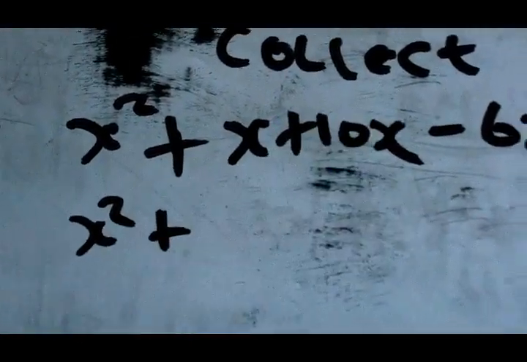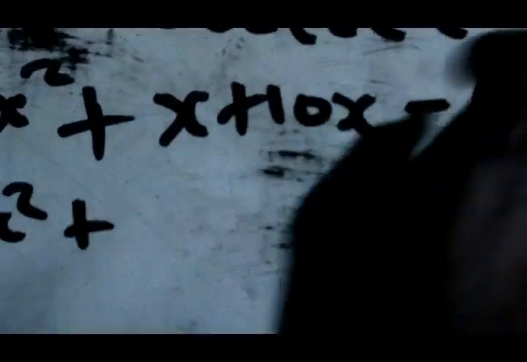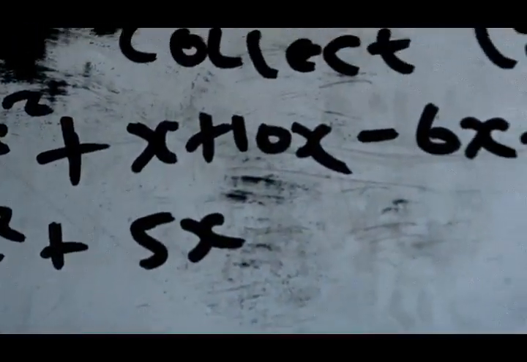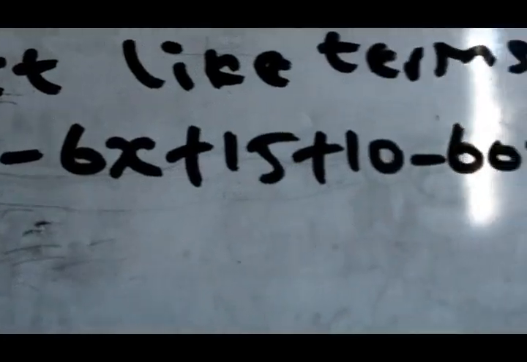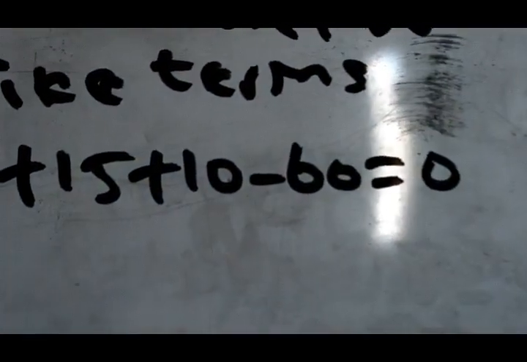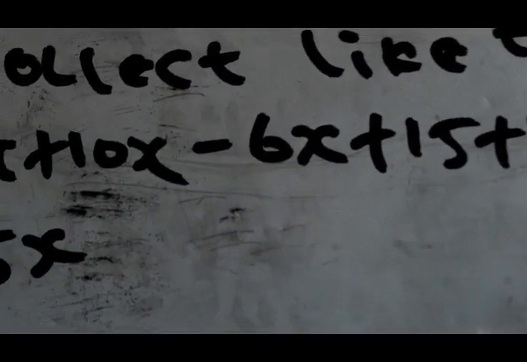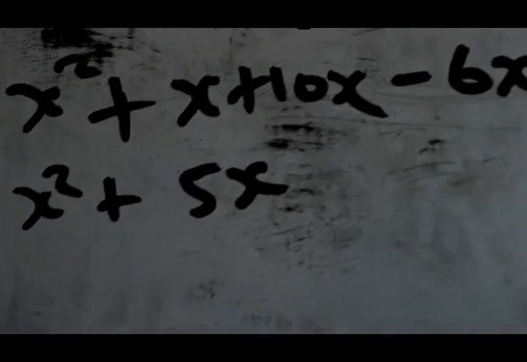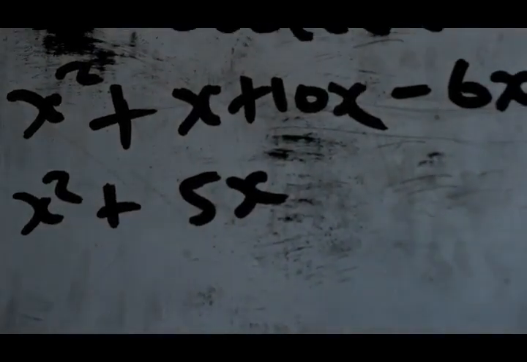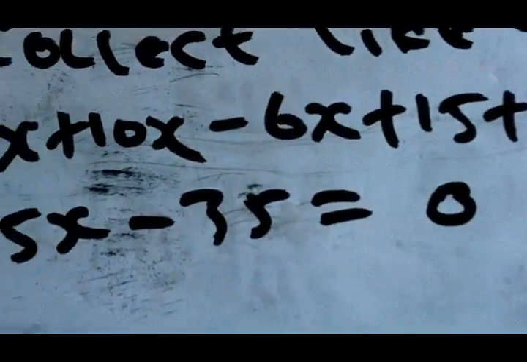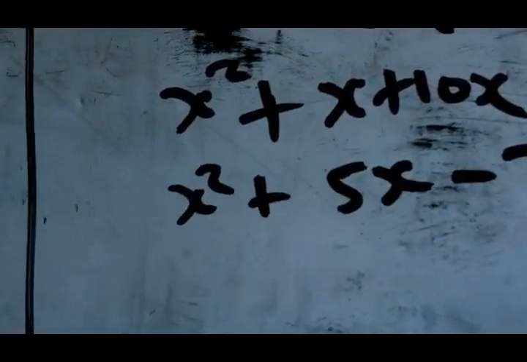We have x squared plus x plus 10x is 11x. 11x minus 6x is 5x. 15 plus 10, using our calculator, you have 15 plus 10 minus 60, which will give us minus 35. Minus 35 equals 0. Now, we have gotten what is called a quadratic equation.